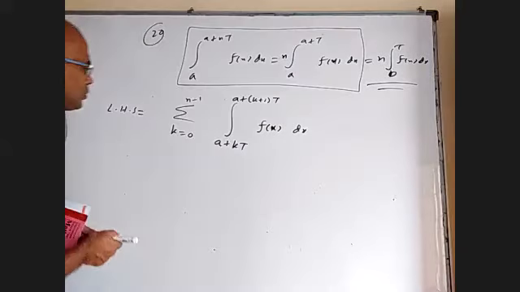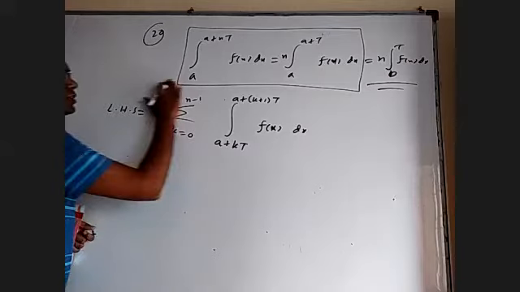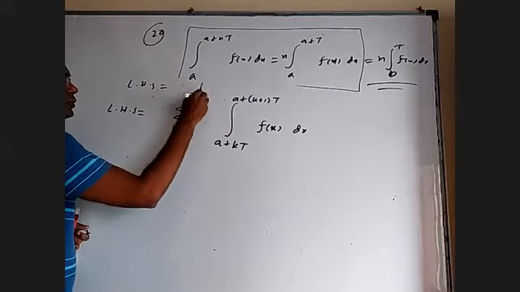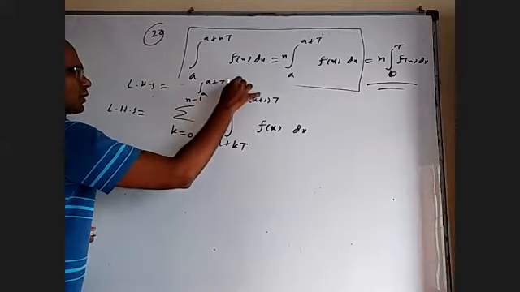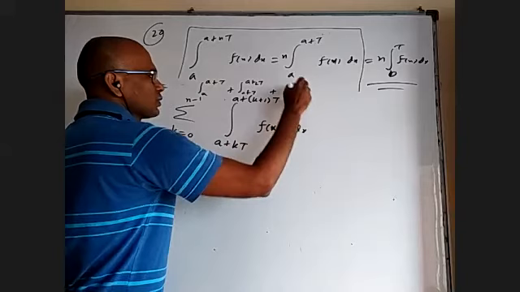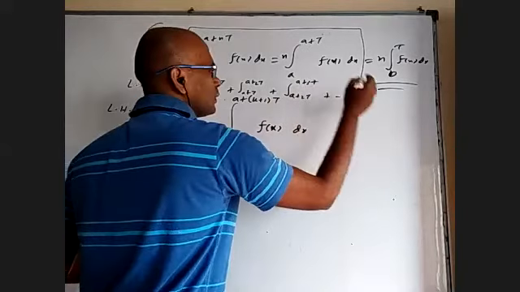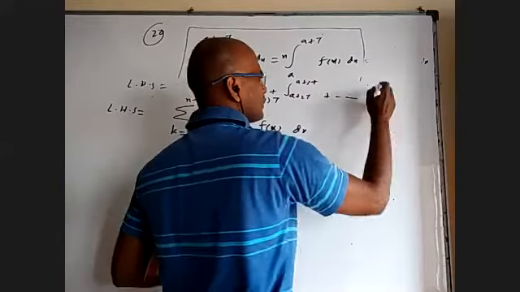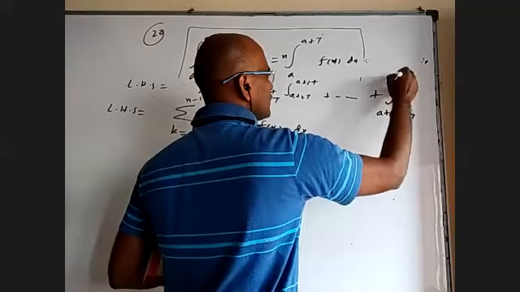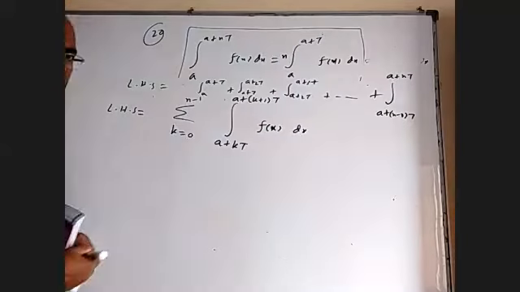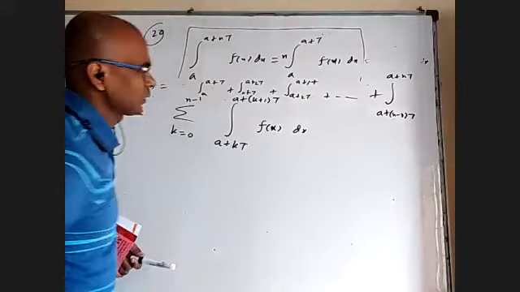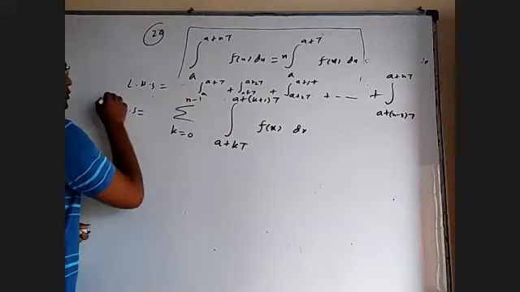So don't write, but if you want to write before this, you can write one more step and then you can understand what is that. I wrote this LHS as, I'm writing a very small thing here, A to A plus T, A plus T to A plus 2T, A plus 2T to A plus 3T, and so on. The last one will be A plus N minus 1 T to A plus N T. So this LHS can be broken at A plus T, A plus 2T, A plus 3T, and so on. So writing all of them together, I wrote in sigma form like this.